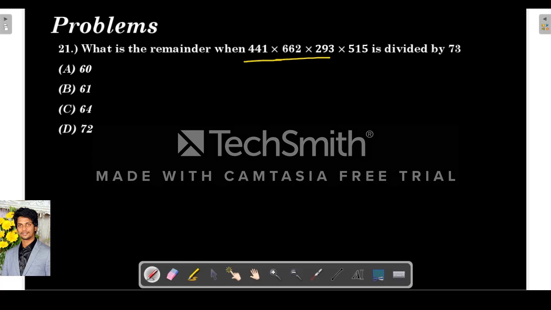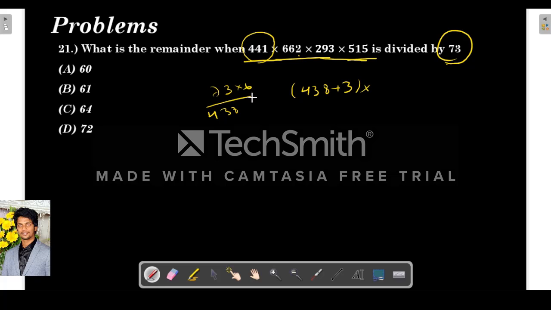Next is, what is the remainder when 441 into 662 into 293 into 515 is divided by 73? For this we have discussed the second method of finding the remainder, right? We have to find the multiple of 73 which is near to 441. So try 73 into 6. So it is 438, right? So you can write 438 plus 3. Similarly here, for 662, try 73 into 9. 9 3 is 27, 9 7 is 63, so 657.